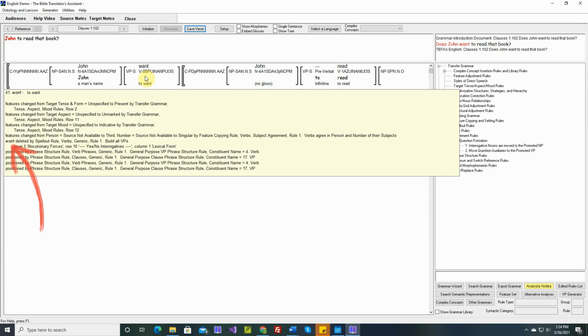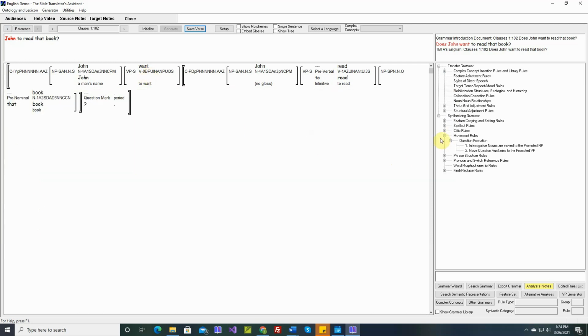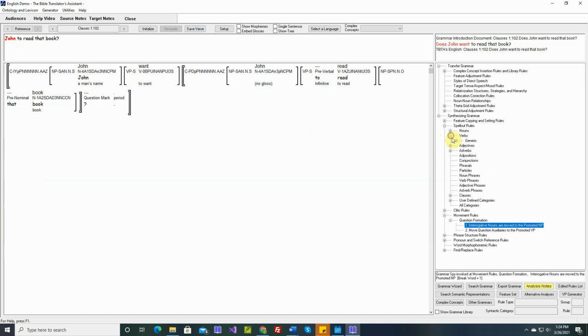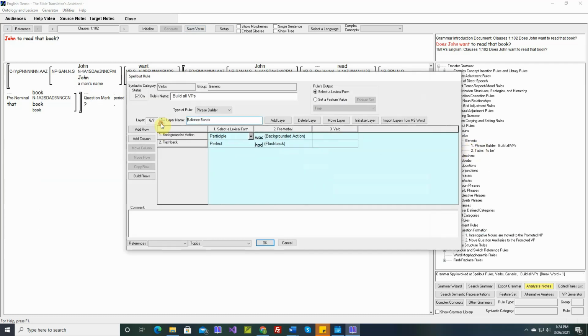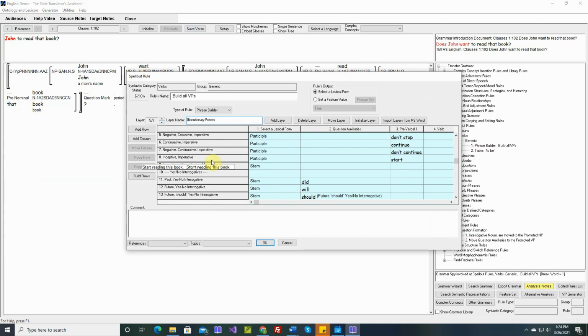That row does apply. Layer 5, row 10 does apply. But we need a new row that will apply to present tense. So if we go here, layer 5, this is yes-no interrogative. We have past yes-no, future yes-no, future should yes-no, but we don't have any present tense. That's why this row applied, and this row doesn't do anything, you can see. So let's add another row.